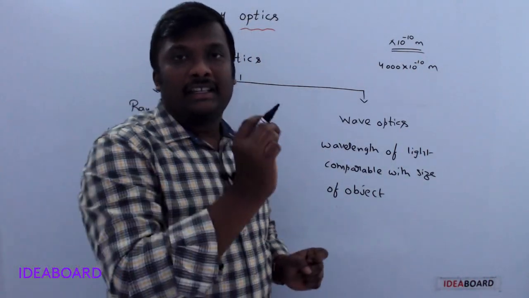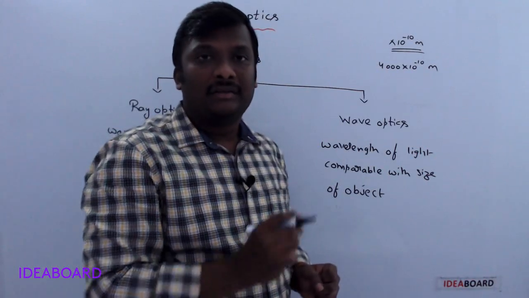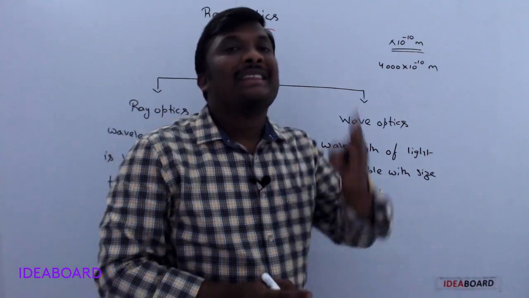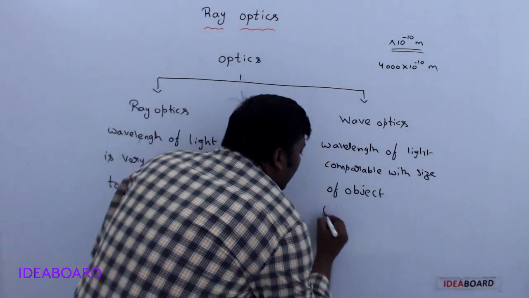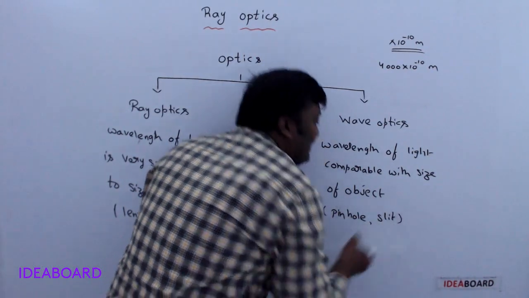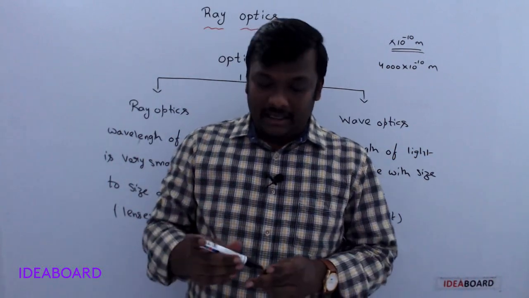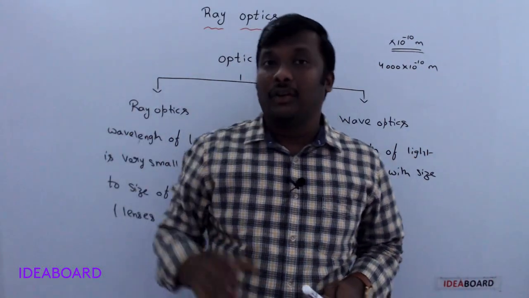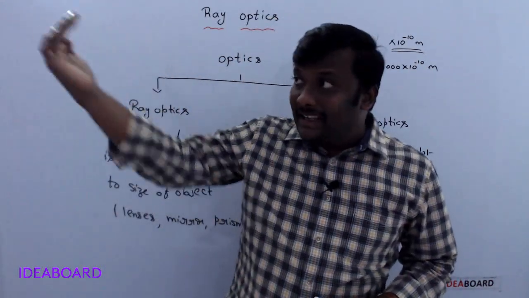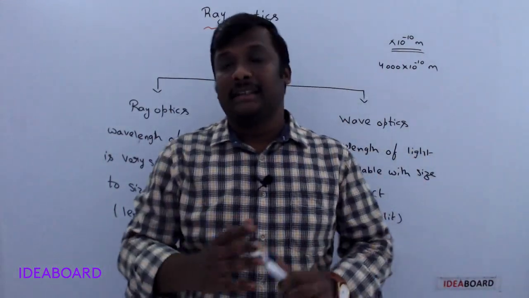Like just puncturing a small hole on a paper with a needle. That small hole is considered as the object here. Slit, pinhole. A slit, just for understanding, is like the little gap between the door and the wall. Light rays always come through that gap, which is generally called a slit.